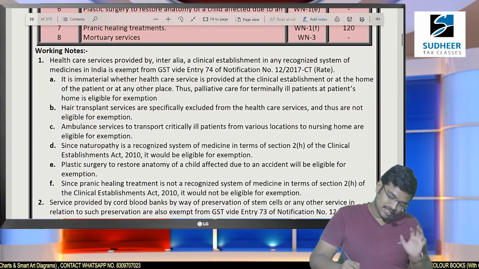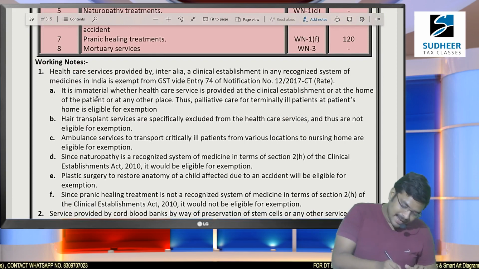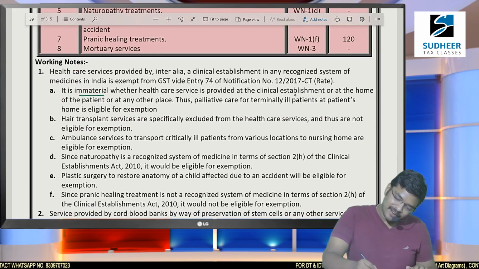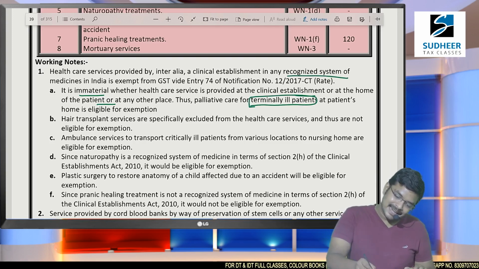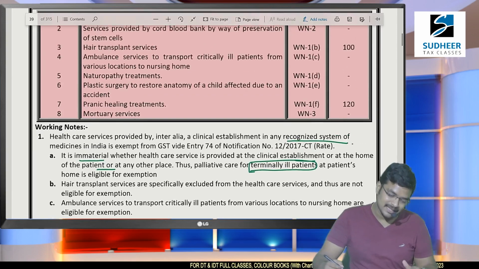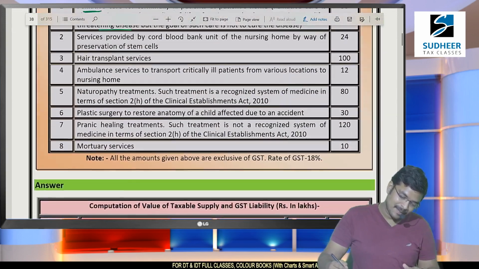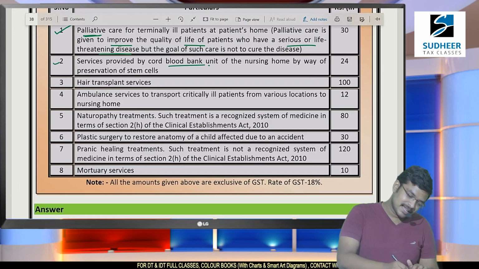So now go through this working note number 1A. It is immaterial whether it is provided in an establishment or home. Palliative care is for terminally ill patients only. So treating it as a recognized system of medicine, they are going to claim exemption. Assuming this as a recognized system, they are claiming exemption. Okay. Next thing, blood bank services exempted.